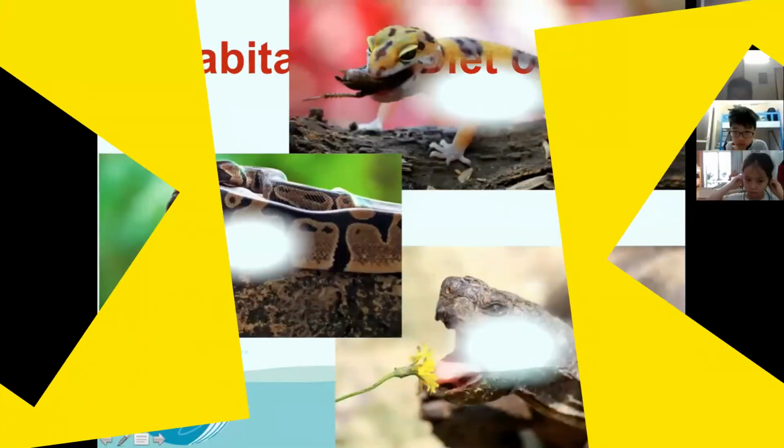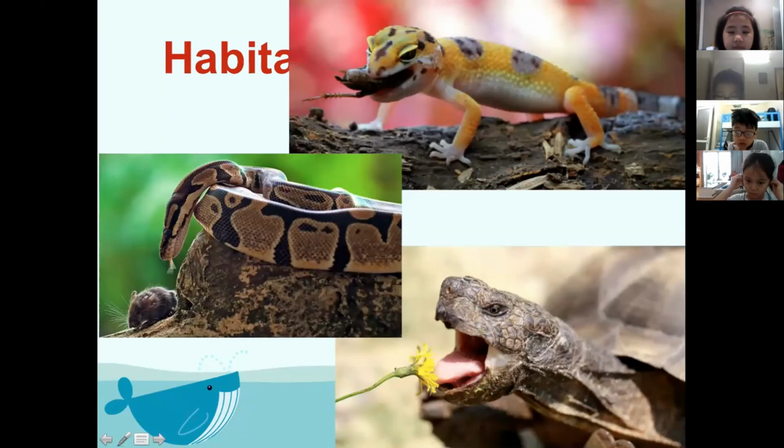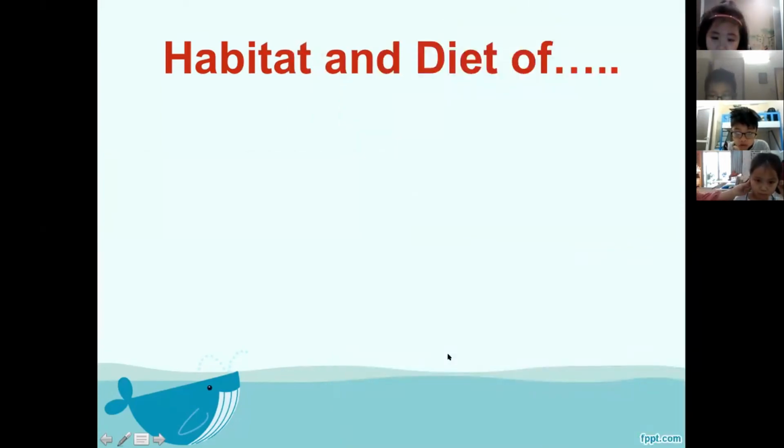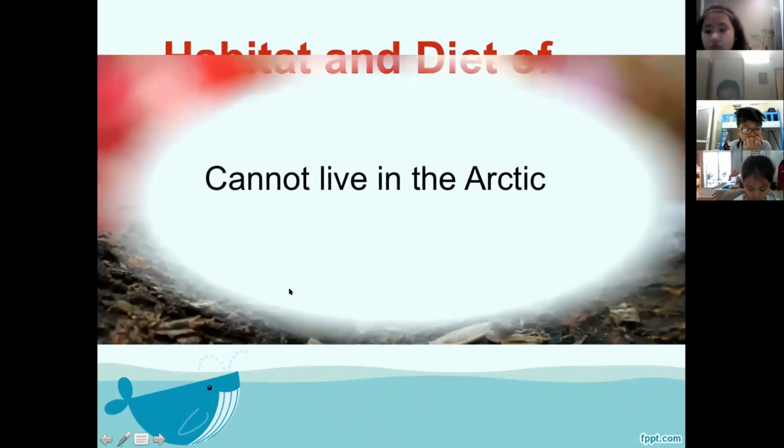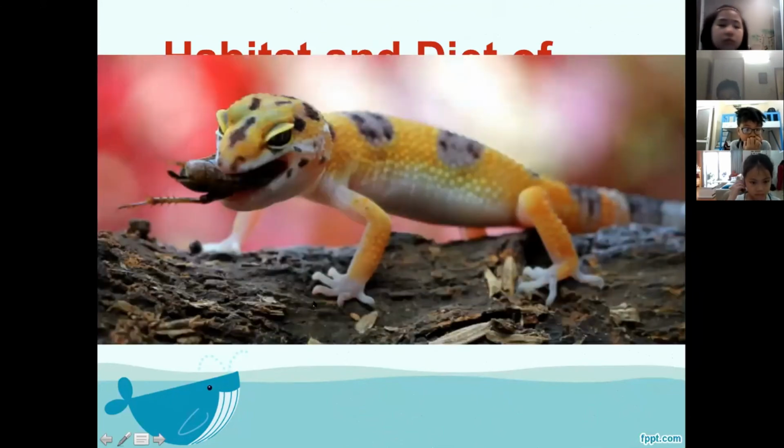Reptiles eat lots of different things. They eat insects, they eat small animals, they eat plants, right? We have snakes that eat animals, turtles eat plants, all right? So the only place they can't live is the Arctic because they're cold-blooded. The Arctic is too cold, but it eats insects mostly.